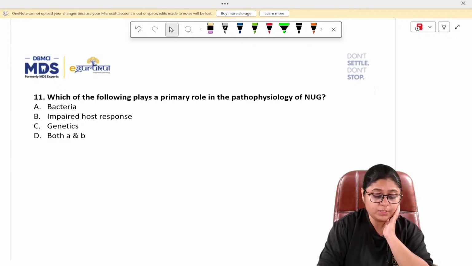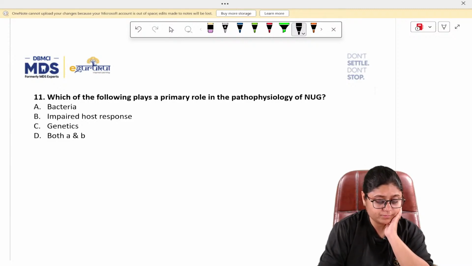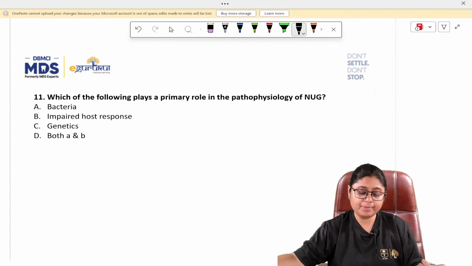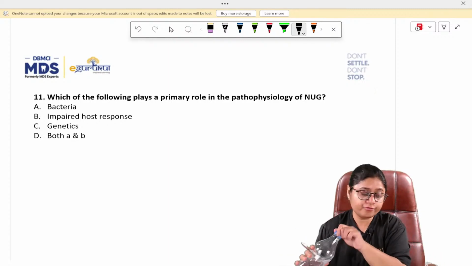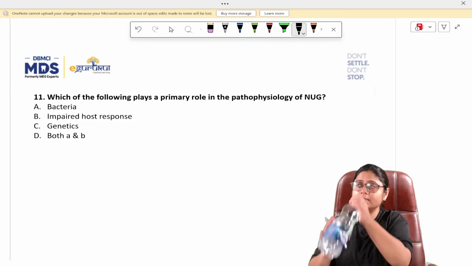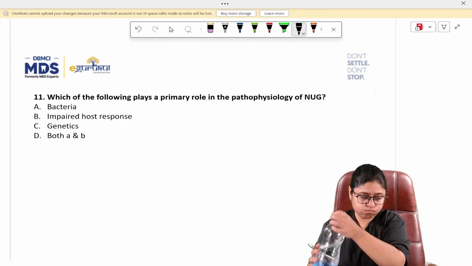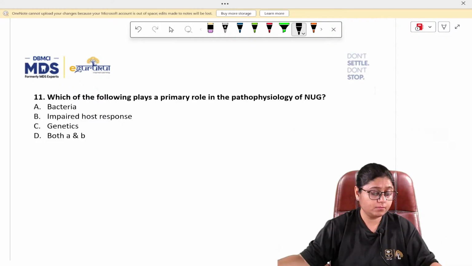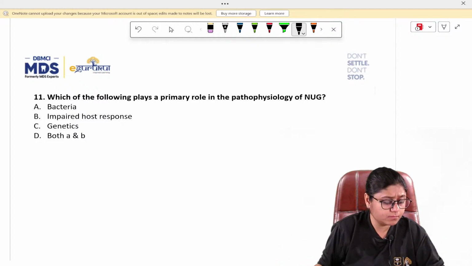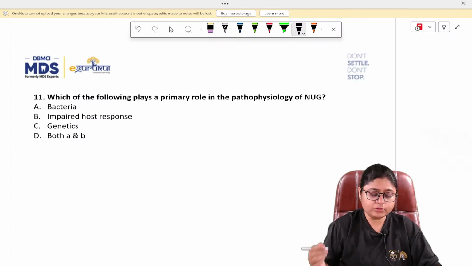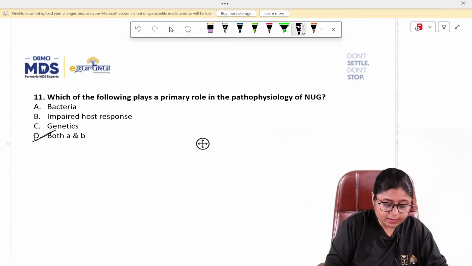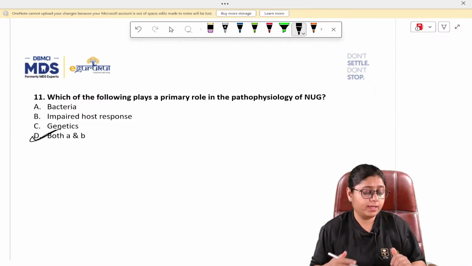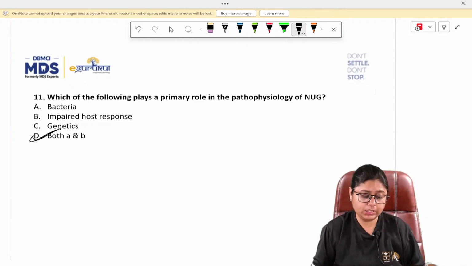So the answer to this question is option D, both A and B, right?